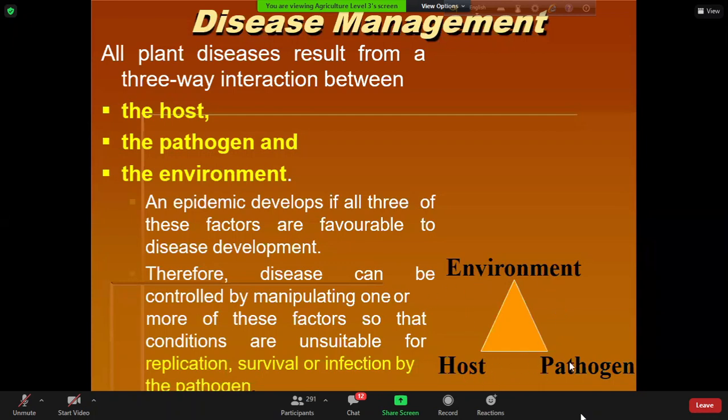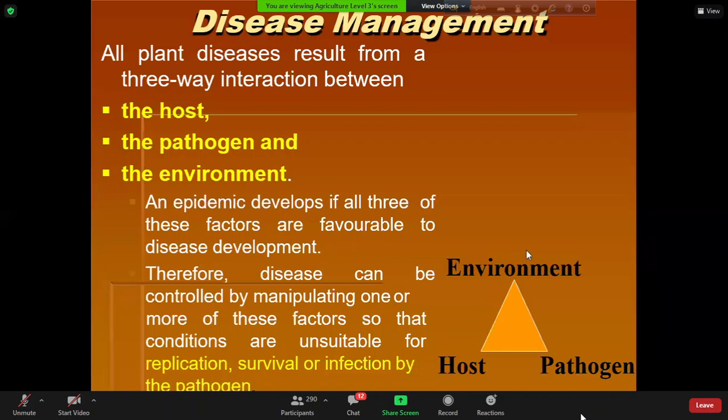Host interacts with pathogen, pathogen interacts with host, and both host and pathogen interact with the environment. Whether there will be disease or not depends on this interaction among these three components. For example, let's say rice is the host plant and Bipolaris oryzae is the pathogen. Bipolaris oryzae causes brown spot disease in rice.